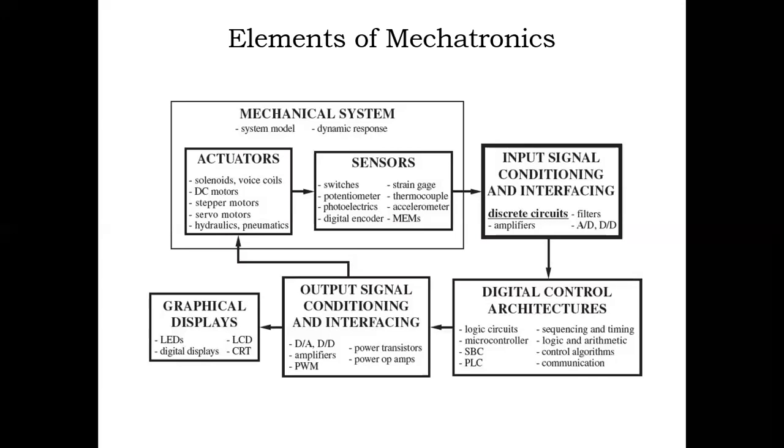The output signal conditioning also goes to the graphical displays. Graphical displays are LEDs, LCDs, and digital displays such as CRTs. They show the status of the signal, the status of the manufacturing process, and the status of the system. If there is any failure, it will be indicated in the graphical displays. So these are the elements available in mechatronics: mechanical systems, input signal conditioning and interfacing, digital control architectures, then output signal conditioning and interfacing, then graphical displays.